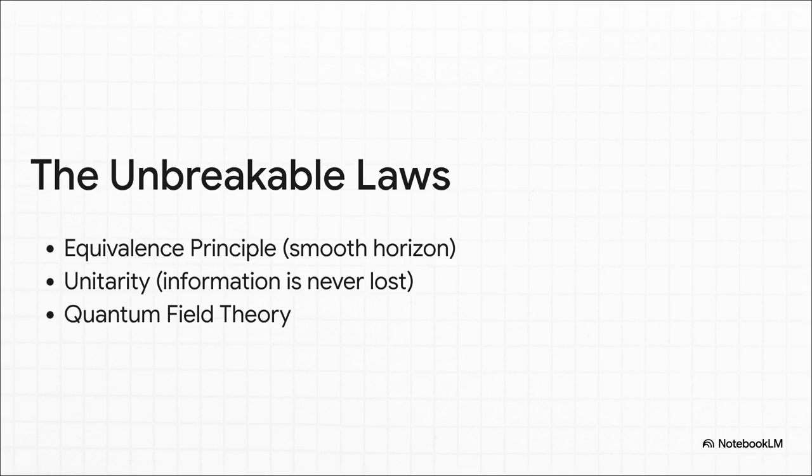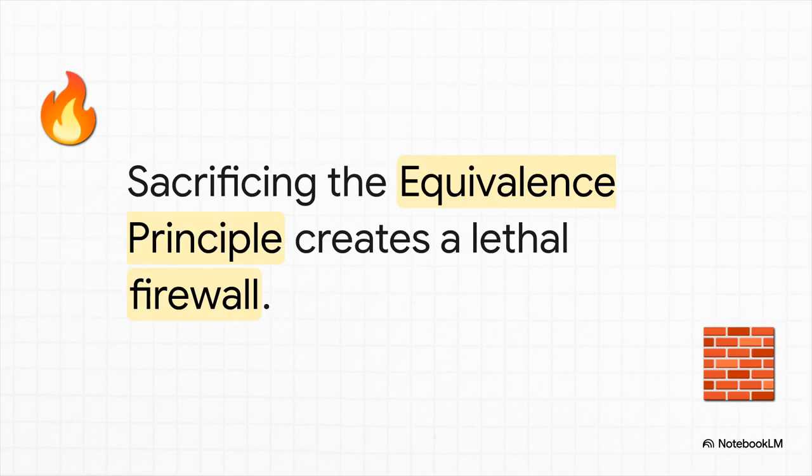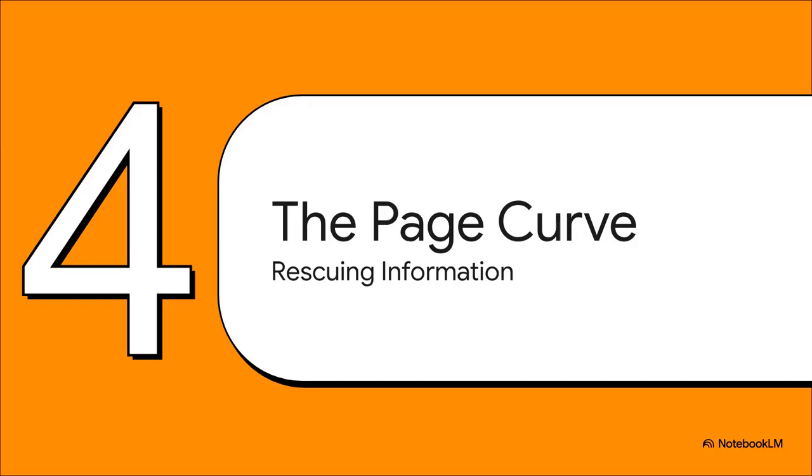Something has to give. Enter physicist Joseph Polchinski. He suggested that if we give up the equivalence principle to save the information, a literal firewall of energy must exist exactly at the event horizon to break that entanglement. In order to preserve quantum mechanics and save the information, the smooth connection between the inside and outside of the black hole has to be violently severed. This means anyone falling in wouldn't just float through peacefully, they'd be instantly incinerated by an infinitely hot wall of fire. Crazy, right?